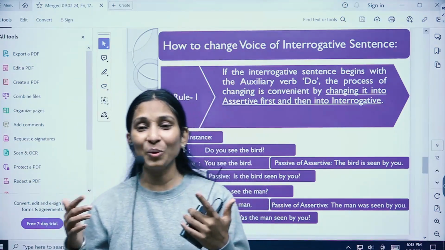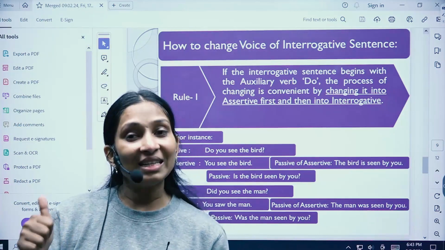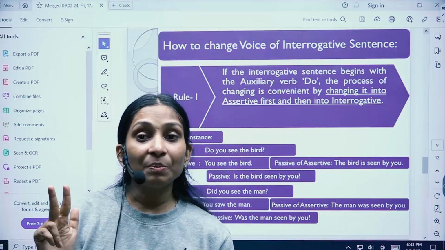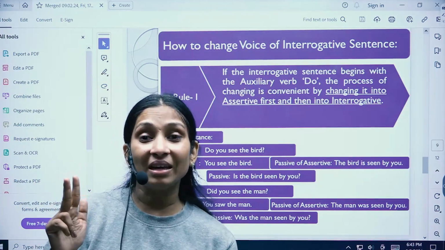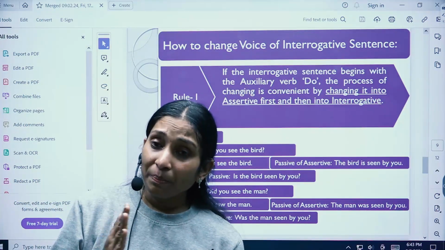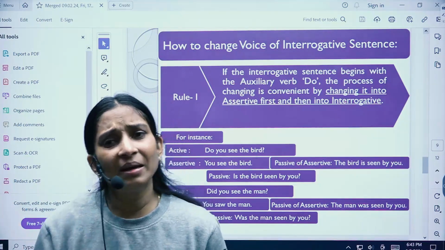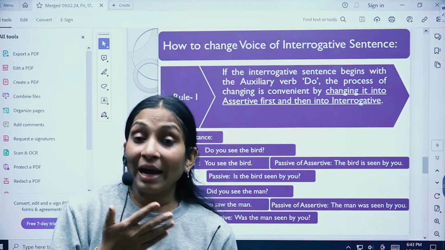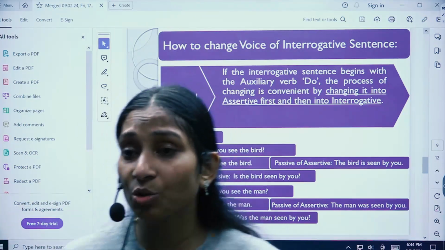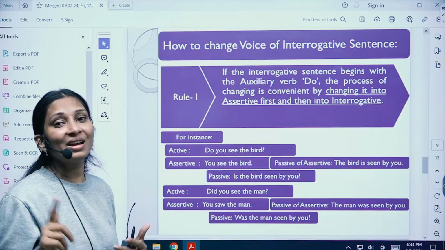Let us first quickly recall. In simple present, what is the extra verb that we add? Is, am, are. Simple past, was, were. Then present continuous, it is being. Past continuous, it is being, right? Present perfect, it is been. Past perfect, it is been, right? And then coming to future, it will be "be," okay? So this is how it is going to go. You're going to remember what extra verb you are adding.